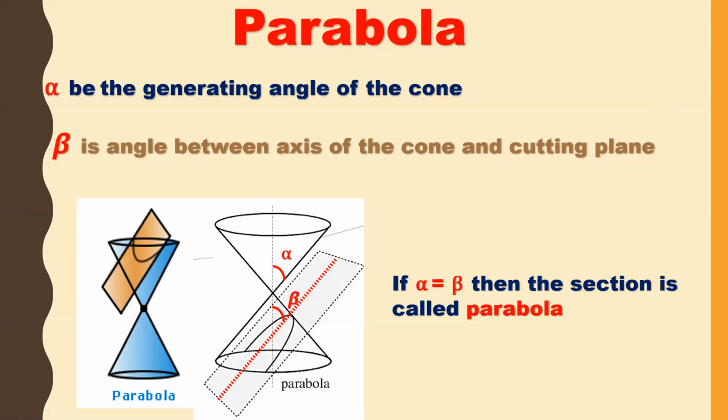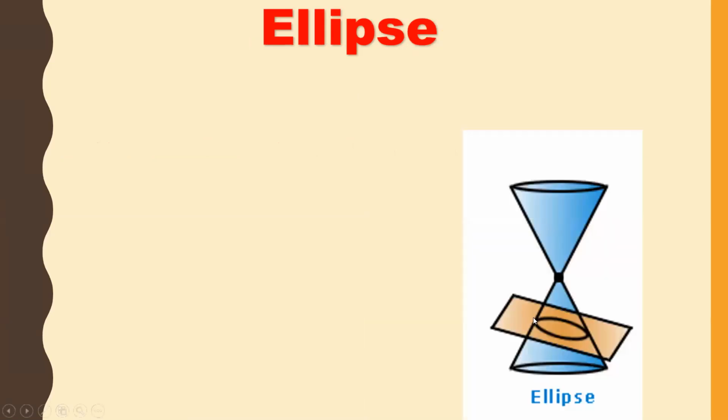So for getting the different types of conics, we need to cut a double napped cone at different angles. In the first one, if beta is equal to 90 degrees, then we get a circle. And in the second one, if alpha is equal to beta, if both angles are the same, then we are going to get a conic which is called a parabola. Now the next one is ellipse. How do we get an ellipse?